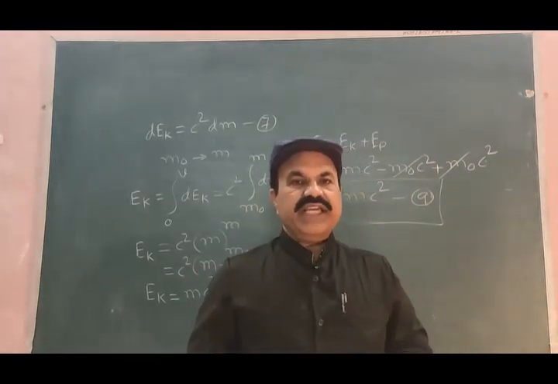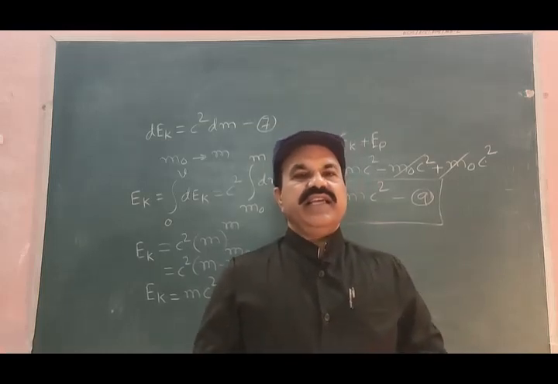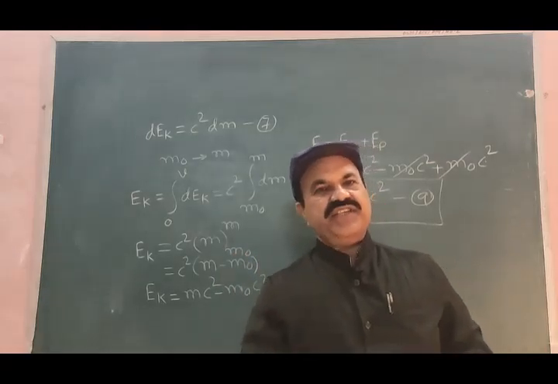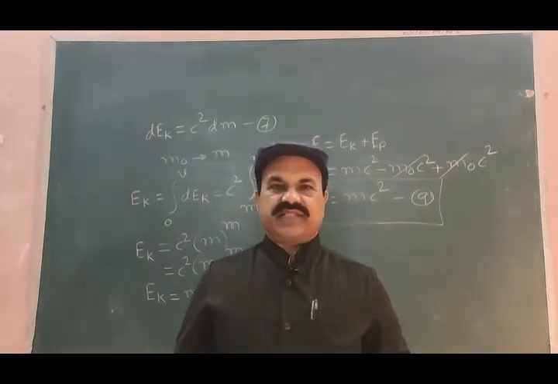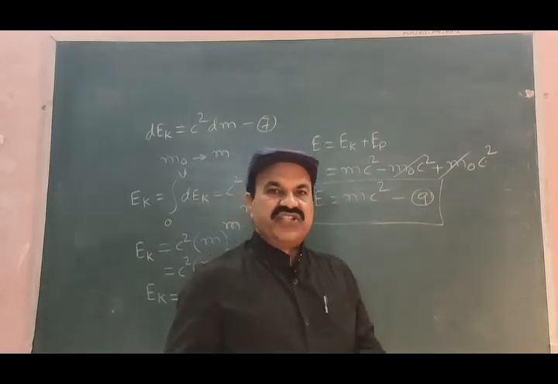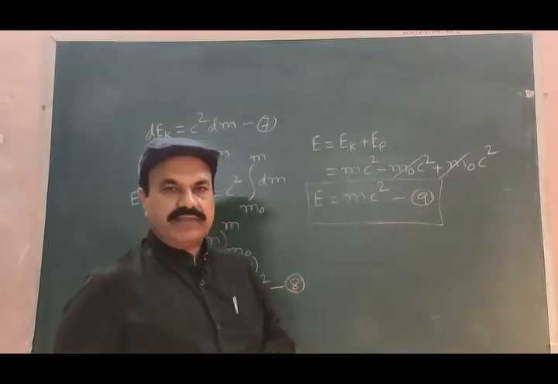Mass energy equivalence. What is the meaning of mass energy equivalence? Mass may appear as energy, energy may appear as mass. This is Einstein's famous mass energy relation, E is equal to mc square.